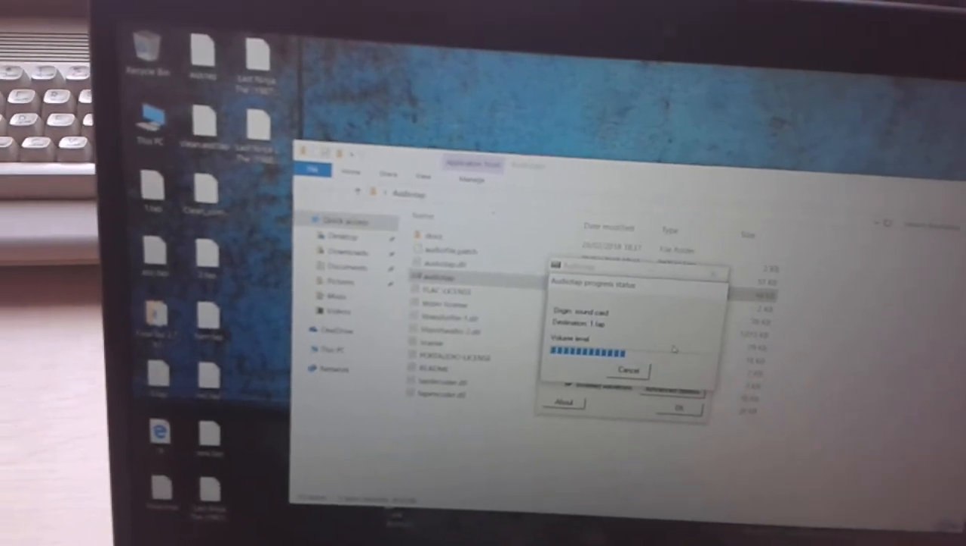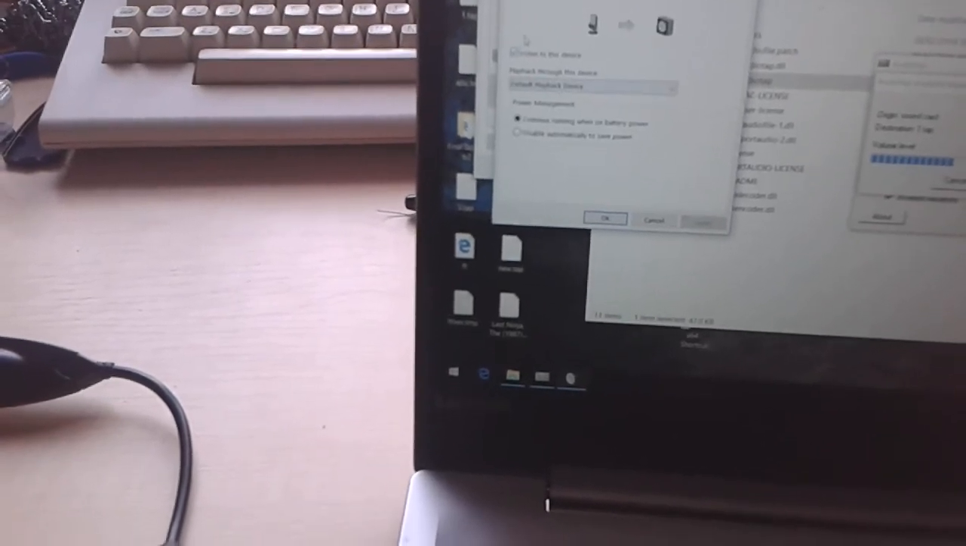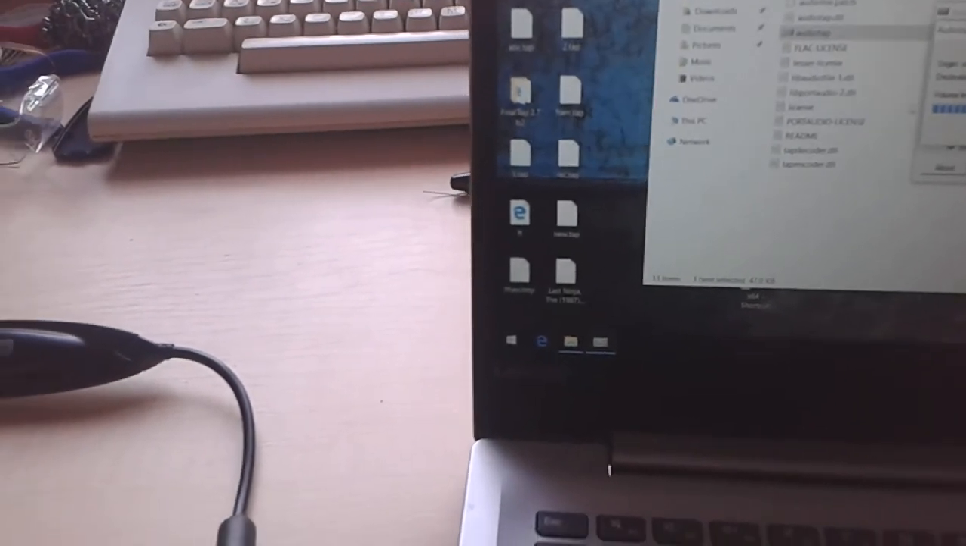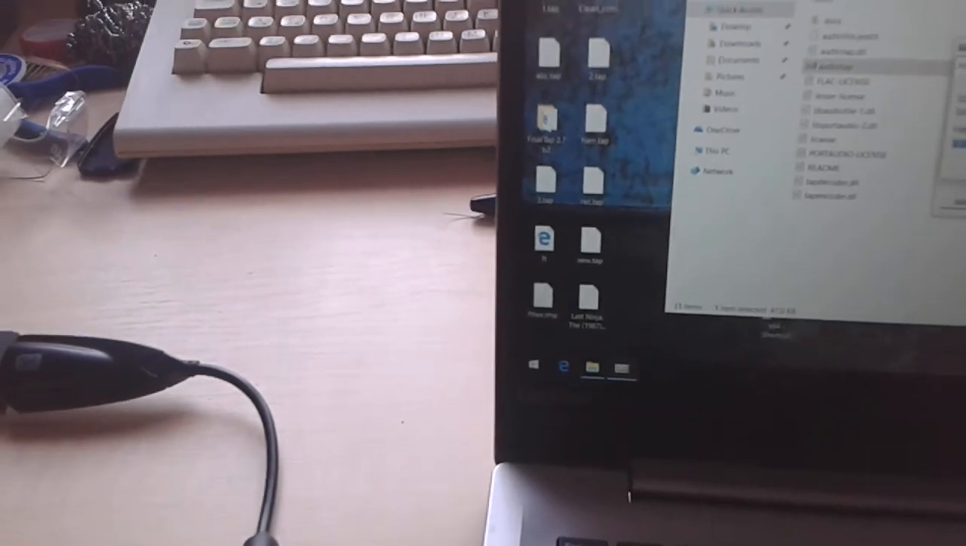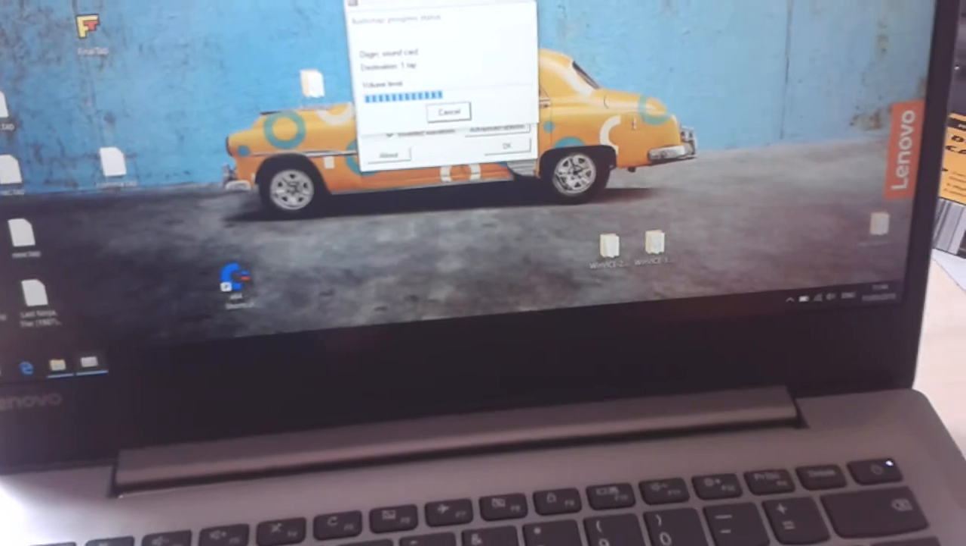Did we get it? Yeah, I think so. Okay, now we can go to sound settings, recording devices, properties. Okay, turn that off.